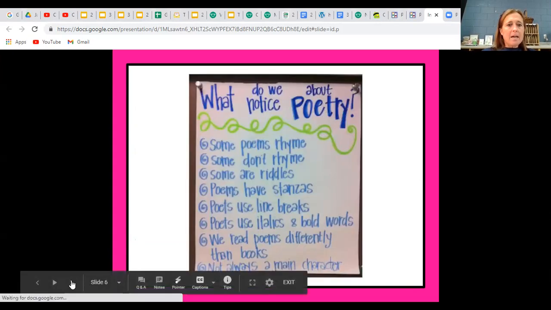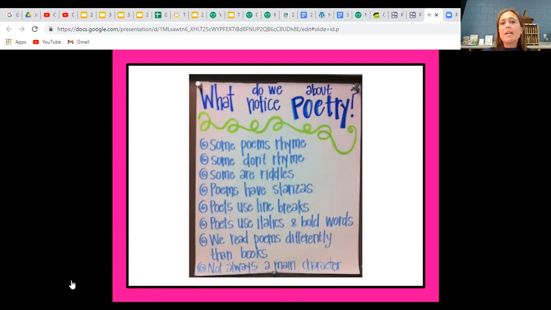So many times the poet will write like that because they want you to have a rhythm to your reading of the poem. Poets use italics or bold words. Remember, italics is when they're slanted. We read poems differently than books, okay? With a book you want to have the same speed as you're reading, whereas with a poem, you may speed up, slow down, read with more emphasis or less emphasis, and some of them may end up a little like a song, depending on if they have rhyming words in them. And there's not always a main character in a poem.